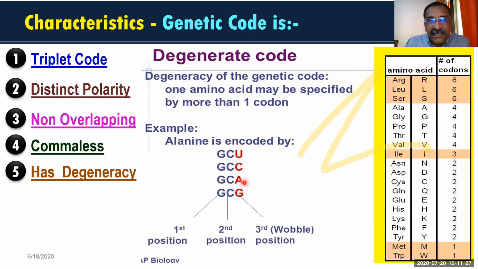So when the last is different and the first 2 are the same, we say the last one is wobble. Wobble means it doesn't have the meaning, it doesn't have the value. If the first 2 nitrogen bases are correct, you get alanine. Let the third one be U, or C, or A, or G. All these are varying but representing one amino acid. So the third one we can say is wobble.